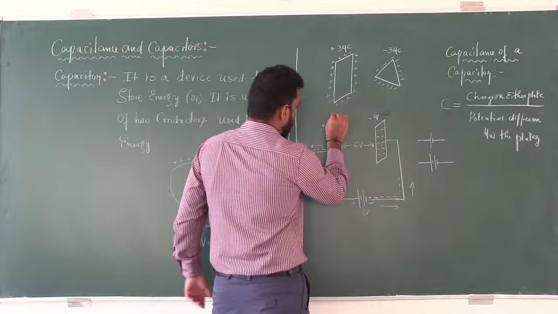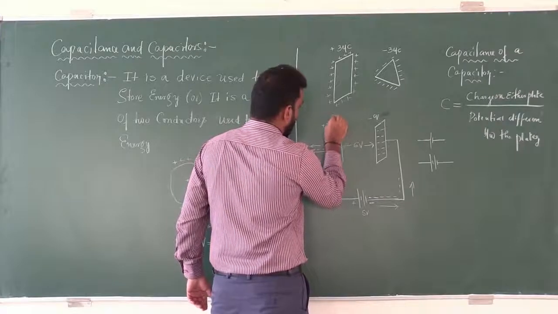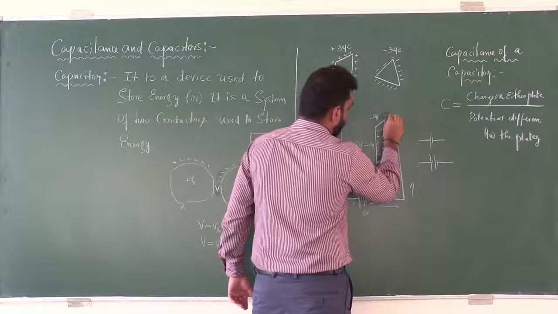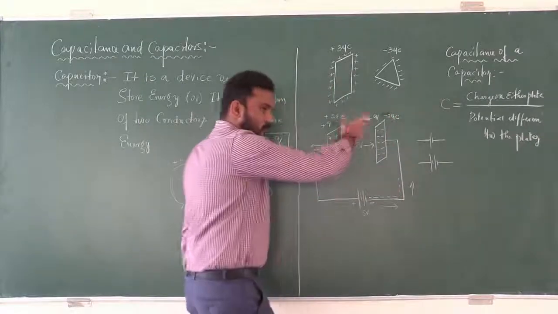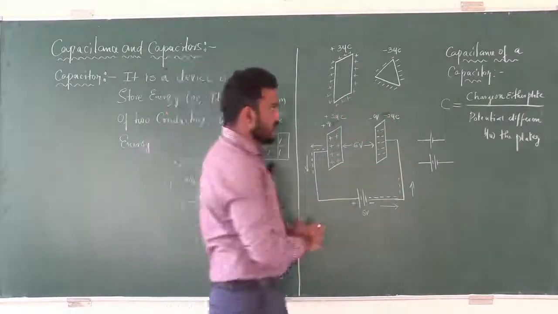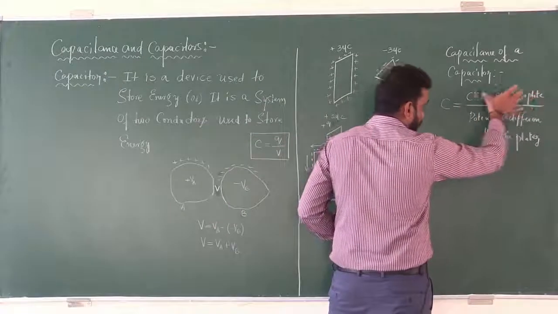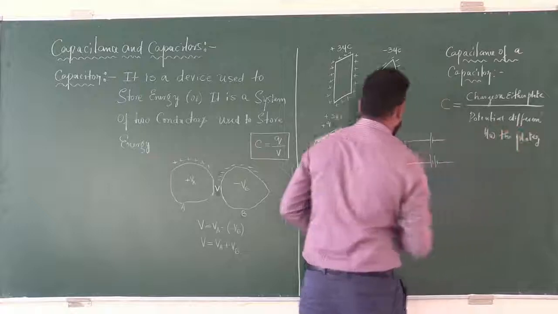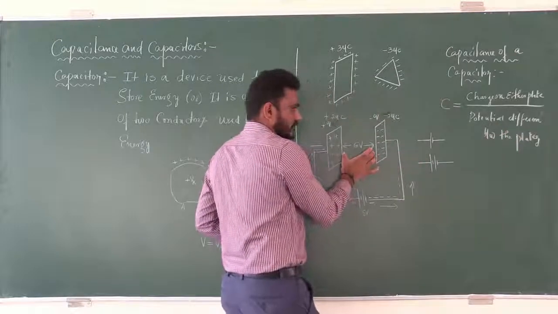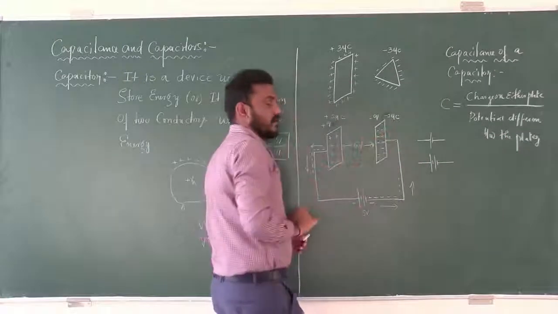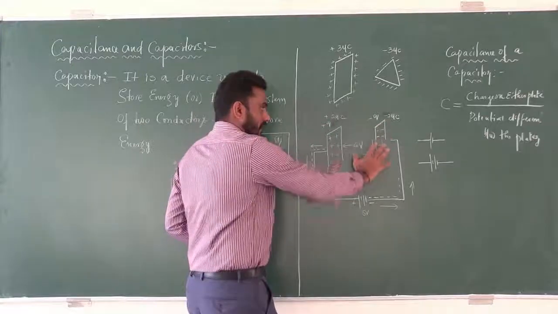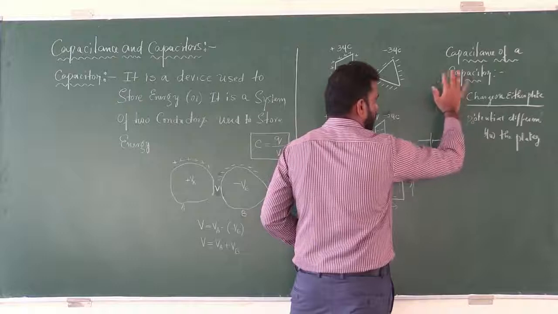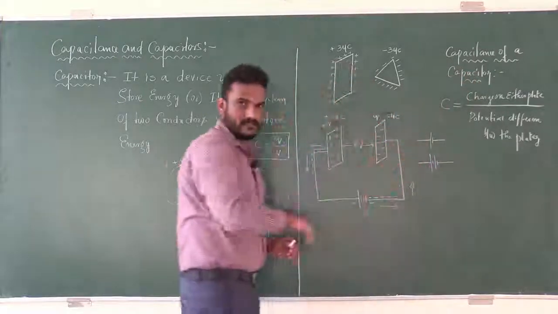For example, here 2 microcoulomb, plus 2 microcoulomb, here it is minus 2 microcoulomb. Since both are equal in magnitude, charge on either plate you can take to the potential difference between the plates. What is the potential difference between the plates or between the conductors of a capacitor will give the capacitance of a capacitor.